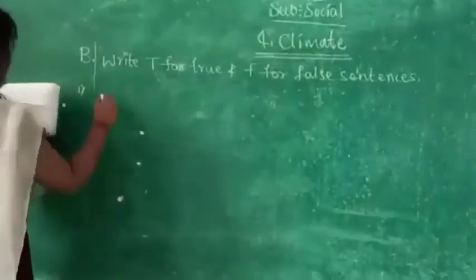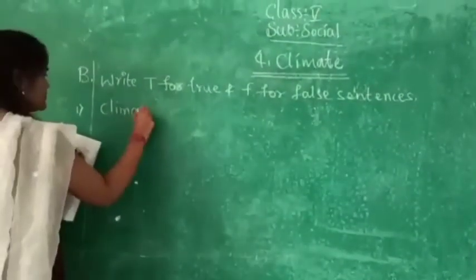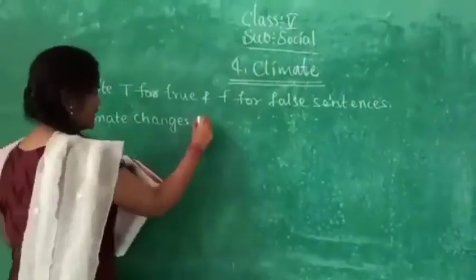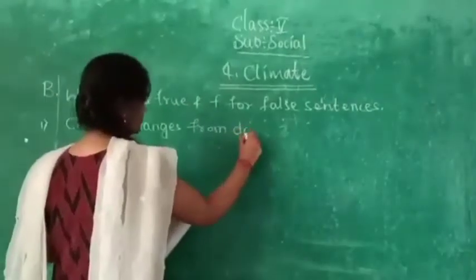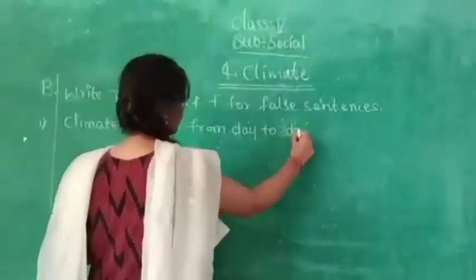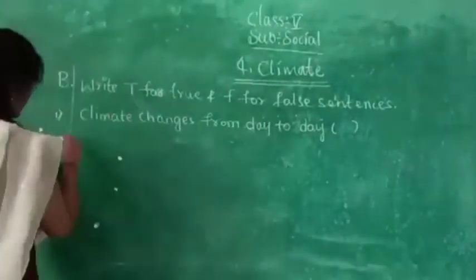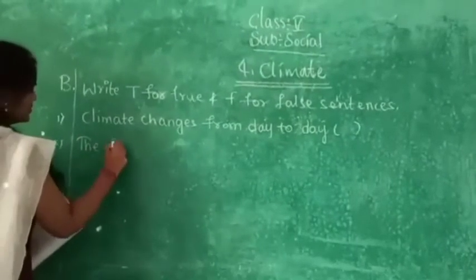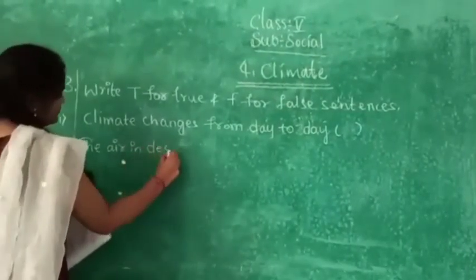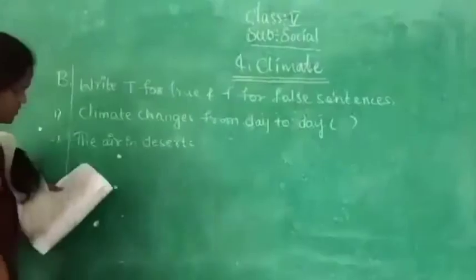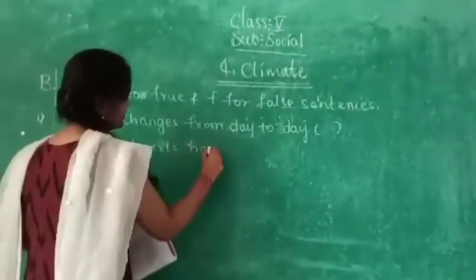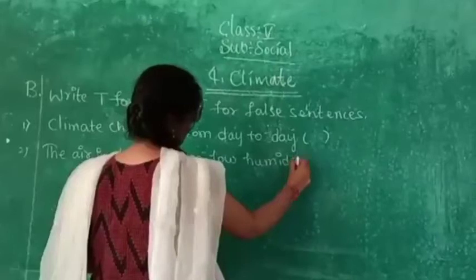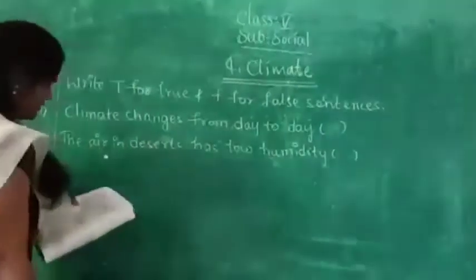First one. Climate changes from day to day. Second one. The air in deserts has low humidity. Third one.